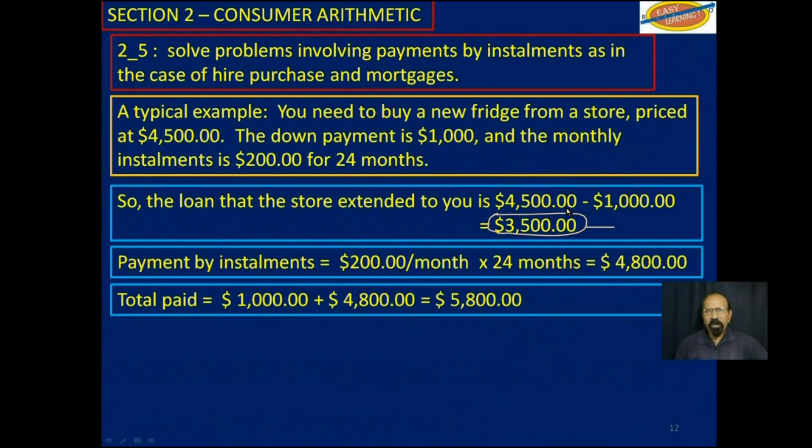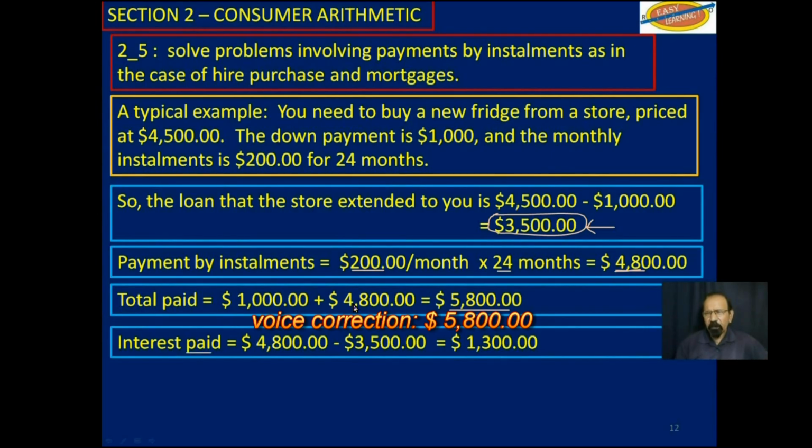This is the loan or the credit that the store extended to you. You pay $200 a month for 24 months, and this is what you pay in terms of the loan. So for $3,500, you have to pay $4,800. So the total you pay for the fridge is $4,800. Now the interest you paid would be the $4,800 that you pay by installment minus the $3,500 credit or loan that the store extended to you. So you paid $1,300 in interest.